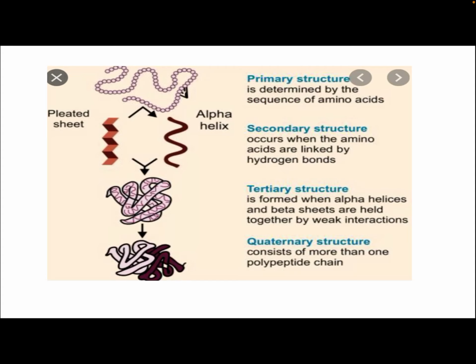Tertiary structure is formed when alpha helices and beta sheets are held together by weak interactions. We have seen alpha and beta structures in the previous slide. When they are held together by weak interaction, then it is tertiary structure. Quaternary structure consists of more than one polypeptide chain, 2, 3, 4, and so on. So these are the primary, secondary, tertiary and quaternary structures of proteins.